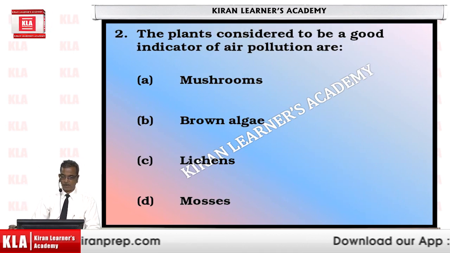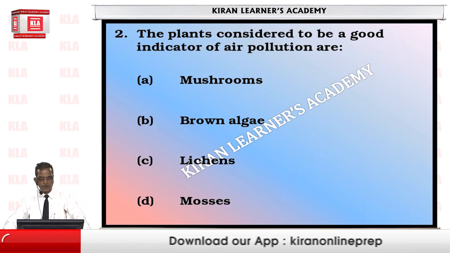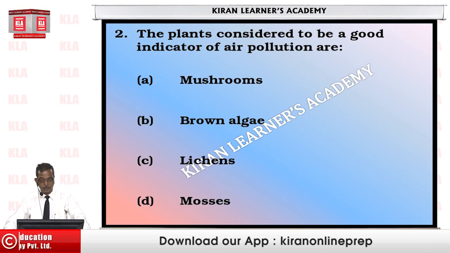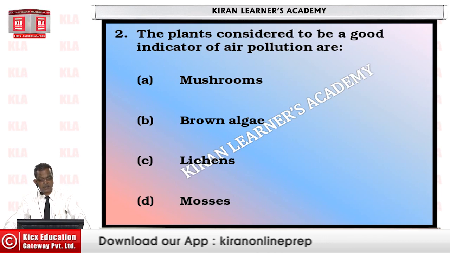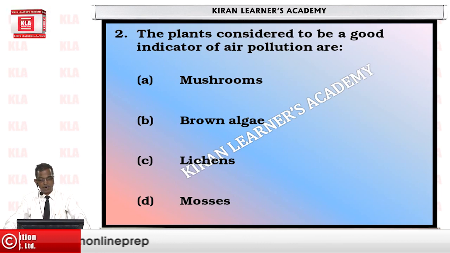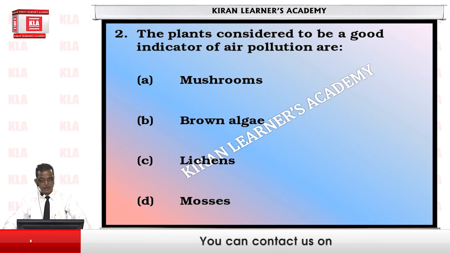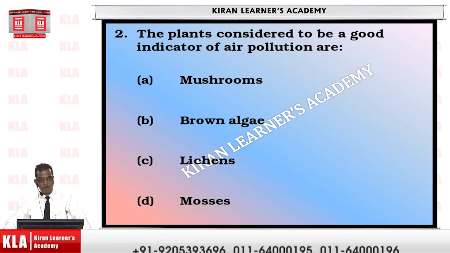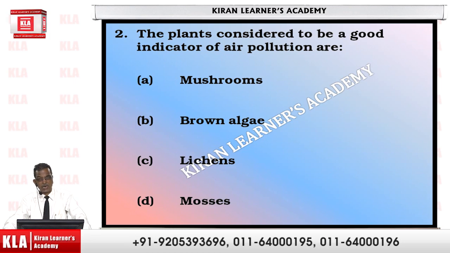Next, the plant considered to be a good indicator of air pollution. This is a very important question because it has been asked many times in previous years' papers.